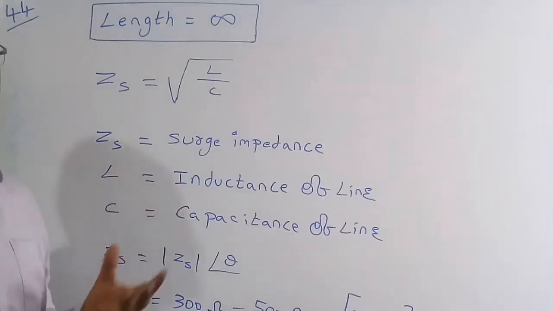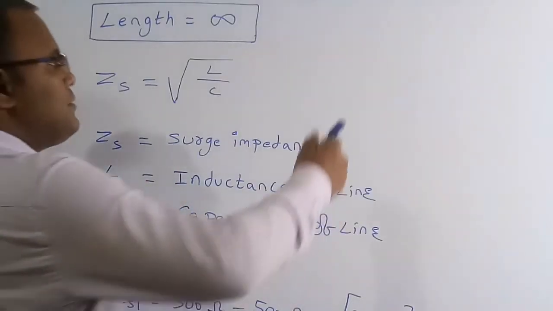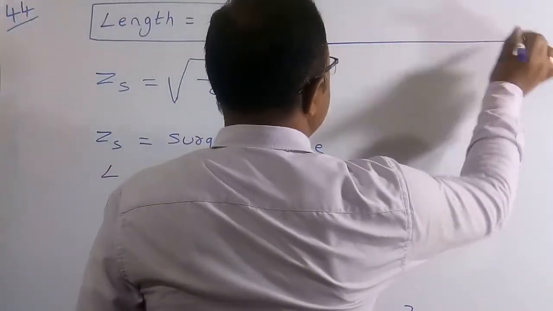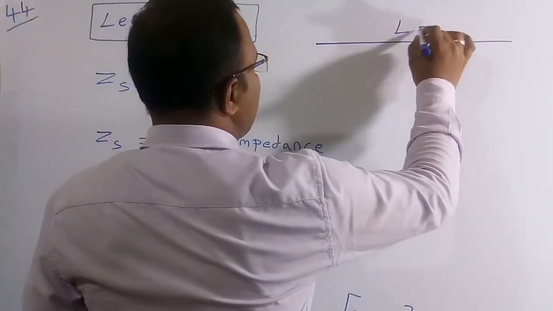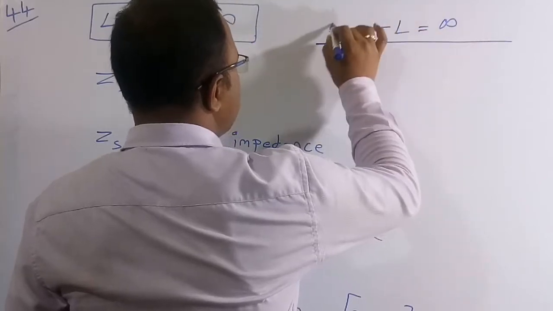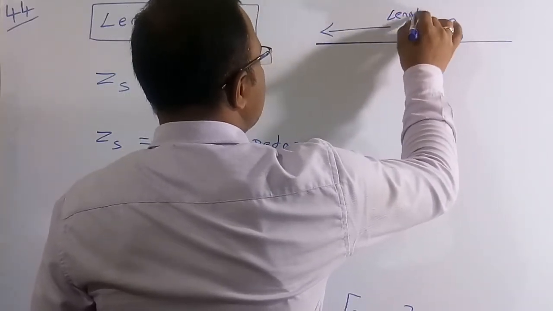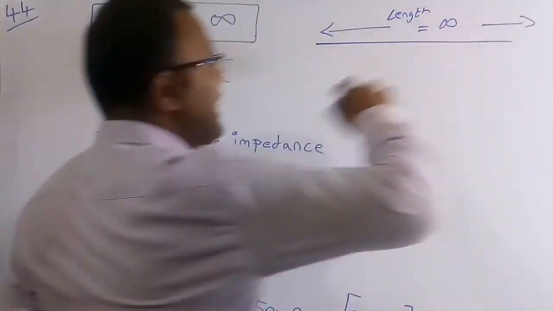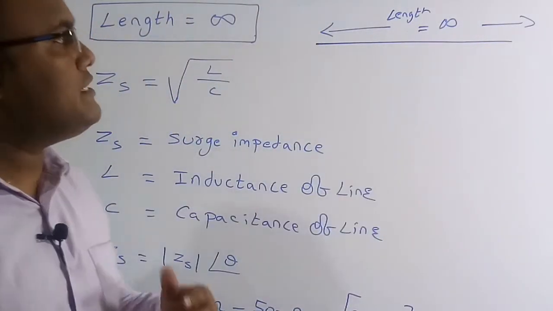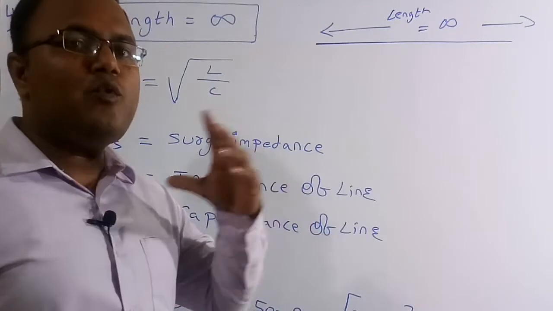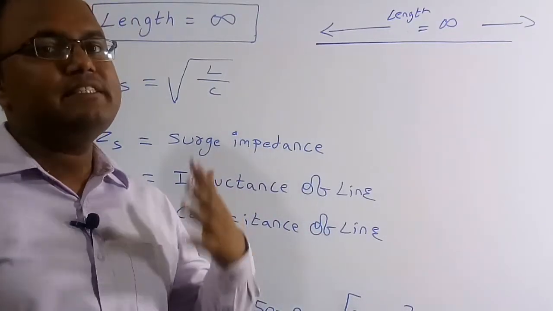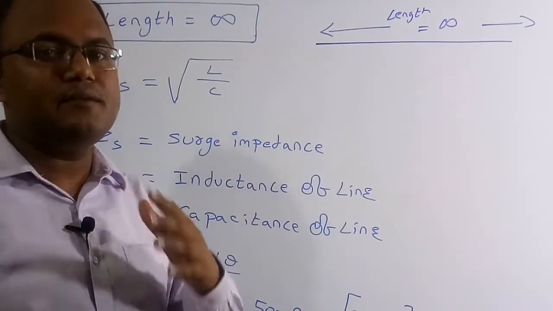So now we'll discuss the surge impedance. Suppose I am going to take a transmission line, and let me assume that the length of the transmission line is equal to infinity. Whenever I assume a transmission line of infinite length, the impedance offered by this infinite length is called the surge impedance.